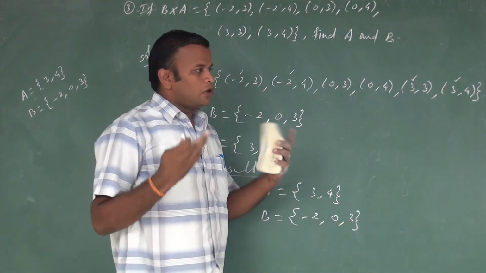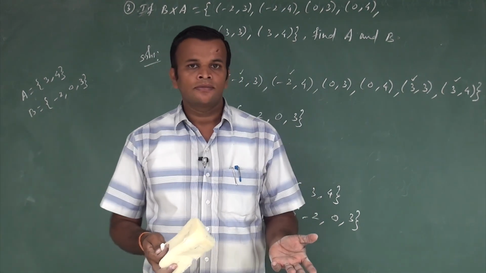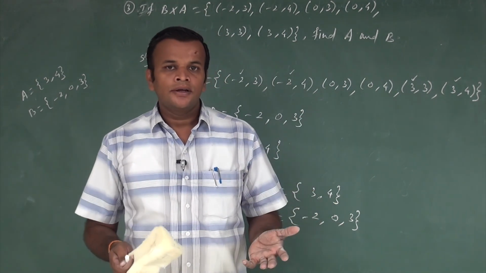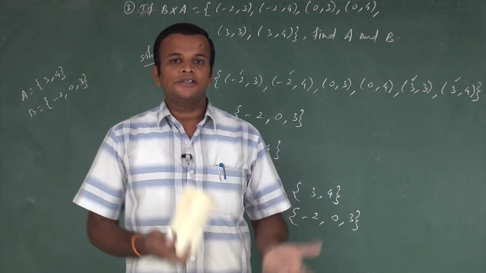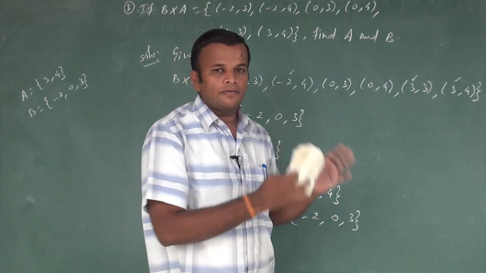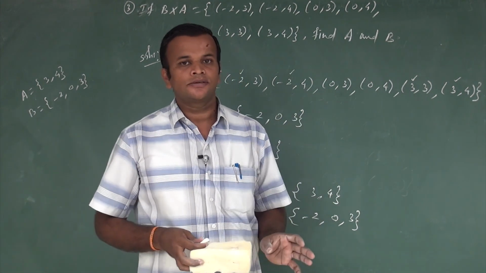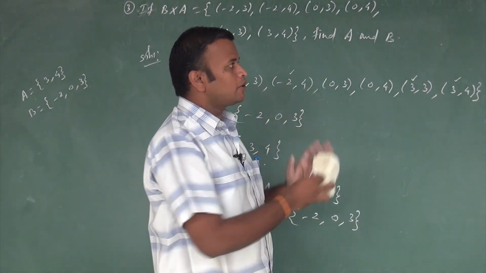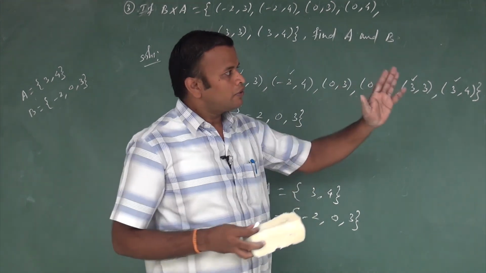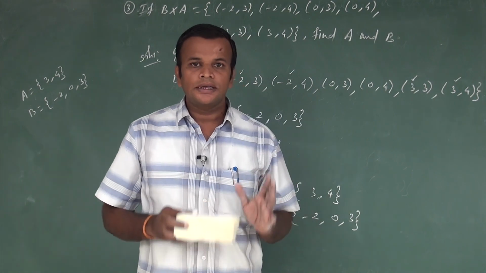So now we know very well how to write the Cartesian product of any two sets. And in reverse, suppose the Cartesian product is given, how to write the elements of the sets. The same model of question will be given in the example sums also. You try all the examples in this exercise problem. There are 2 example sums. You know very well, you understand all the problems. So you must try the example sums.